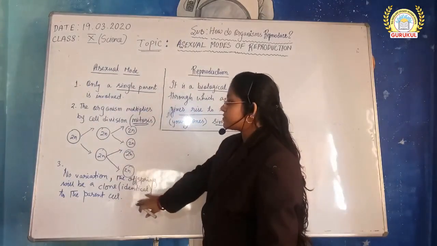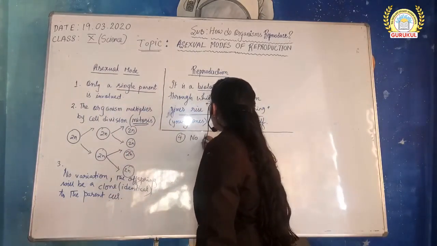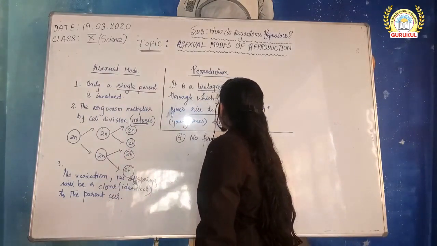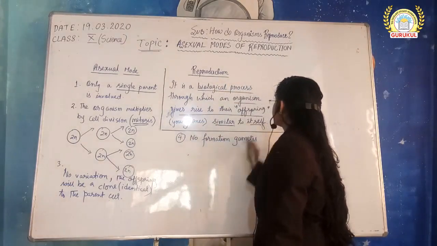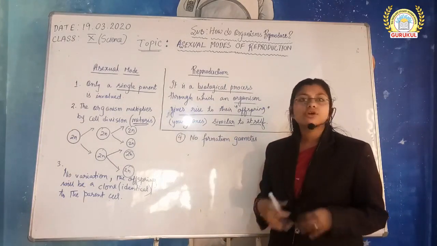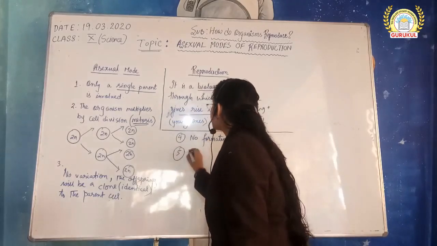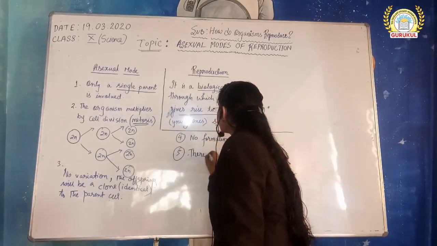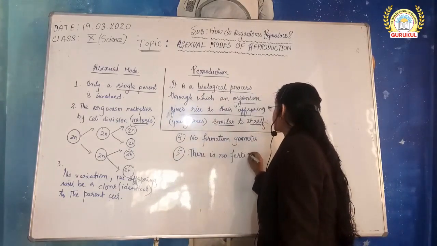For the 3 points we have clarified. The fourth point is no formation of gametes. There is no gamete formation. No male gamete, no female gamete. Okay, and there is no fertilization.